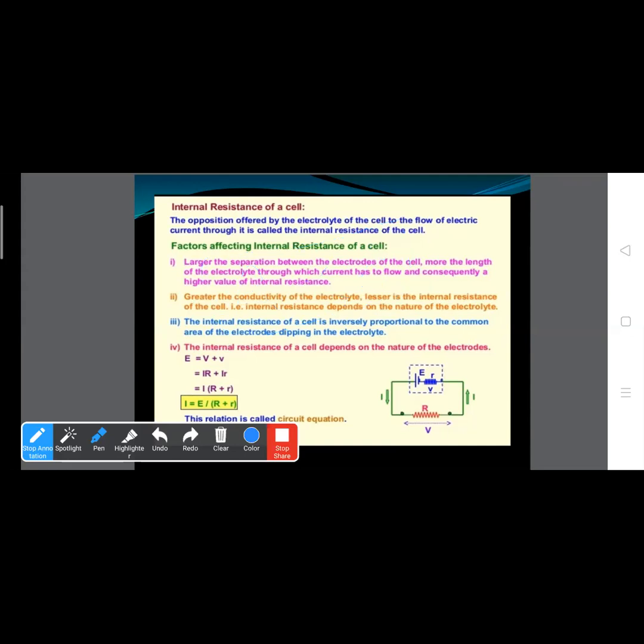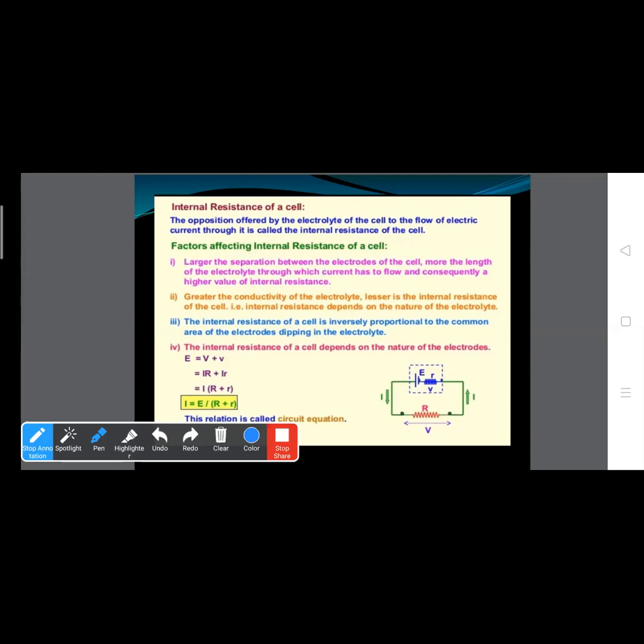Second is temperature. If the temperature increases, the resistance decreases. Internal resistance decreases with rise in temperature of the electrolyte. We have already studied that resistance increases with rise in temperature, while in the case of electrolyte, internal resistance decreases with rise in temperature. Clear?